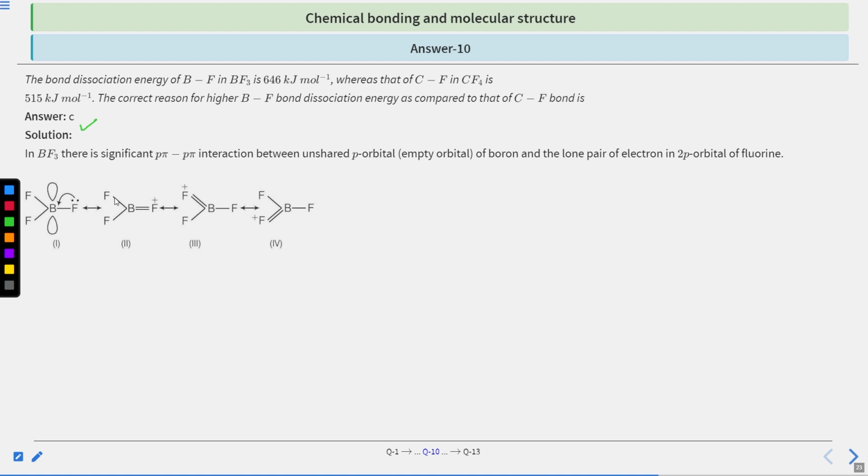Then the interchange of double bond will happen, that is the resonance effect, and the BF3 positive molecule will become the BF3 positive, and the double bond will change its position and resonance effect will happen. Hence, the p-pi interaction between the unshared p orbital of boron and the lone pair of electrons on the fluorine atom causes this. So, option C will be the correct answer.